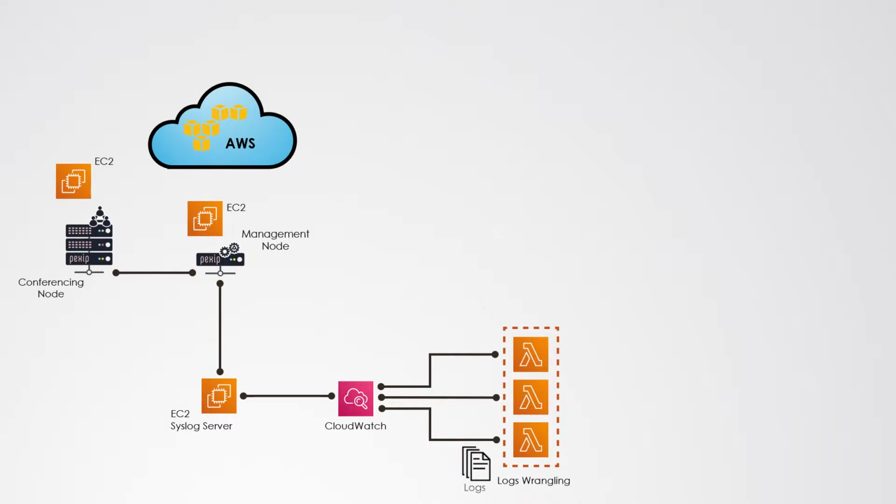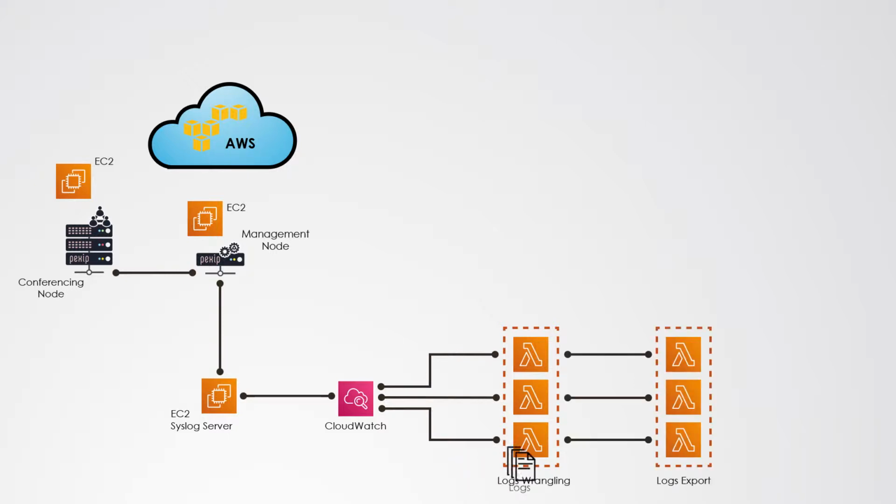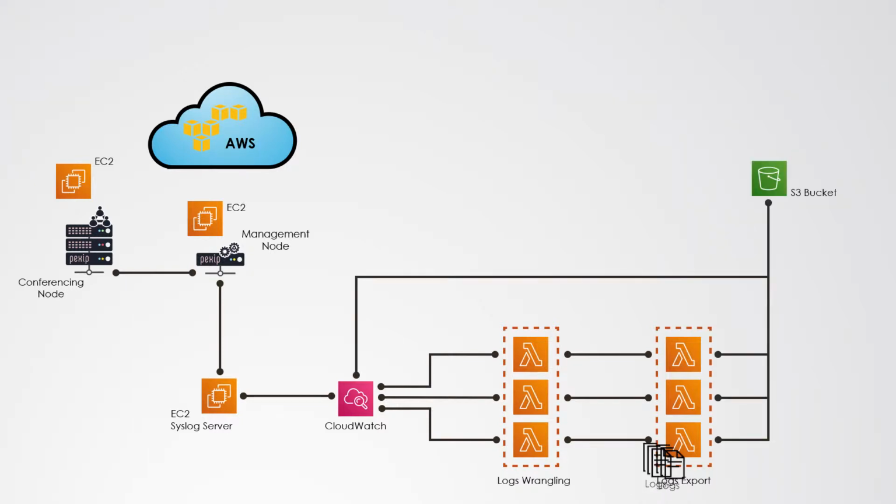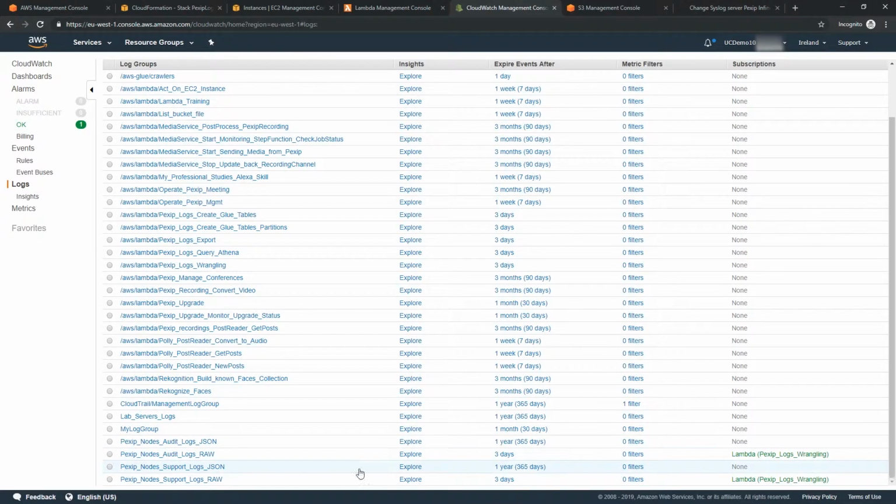Once the Lambda functions are done formatting the logs into JSON, each one of them will invoke an export function which will copy those logs into files in an S3 bucket and export them back into different log groups inside CloudWatch Logs, which you can see here.